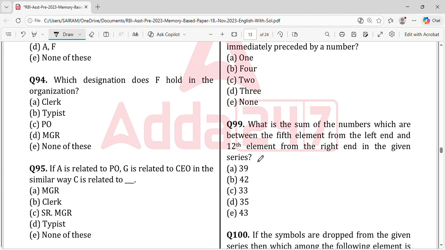99 is: sum of the numbers which are between the fifth element from the left end and the 12th element from the right end in the given series. So from the left end and from the right end is there. The fifth element from the left and the 12th element from the right, and however many numbers you get, you're going to sum them.